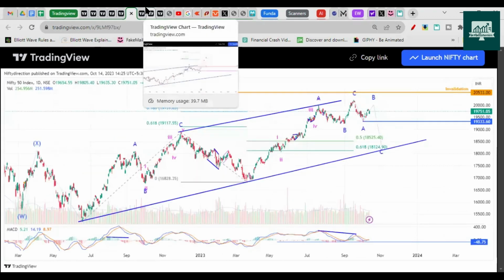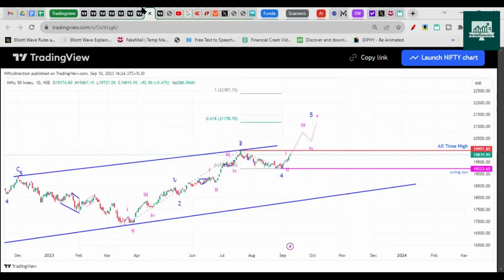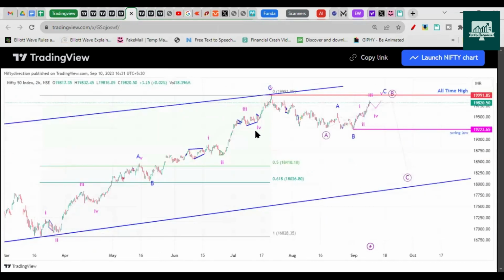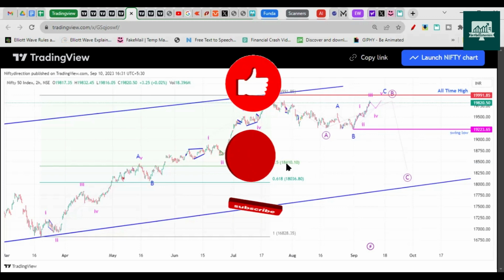So this is the chart. Okay, we discussed a couple of charts like this. I'll pick up this chart. This is the chart from the previous week where we mentioned that if Nifty fails to break this high of 19,991, then it could give a dip on the downside as a flat correction, towards 18,410.